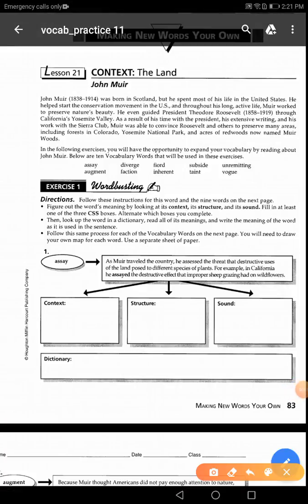Hi guys, again. We're going to study a vocabulary lesson. It's lesson 21, page 83 in your vocabulary book. Open it please and try to read the first word with me.